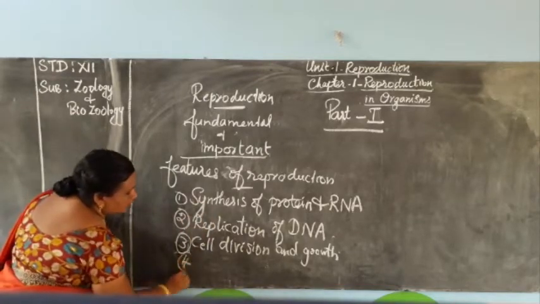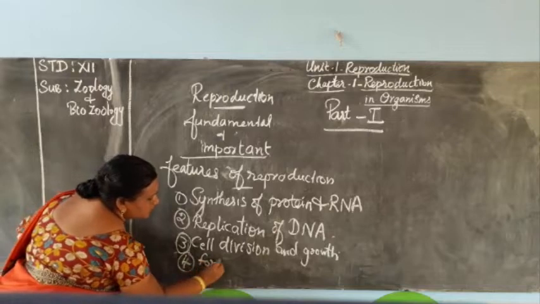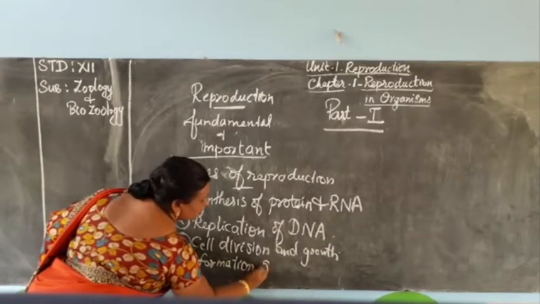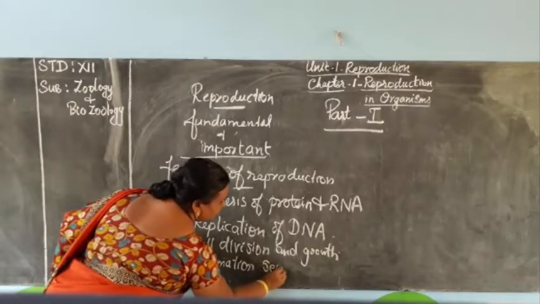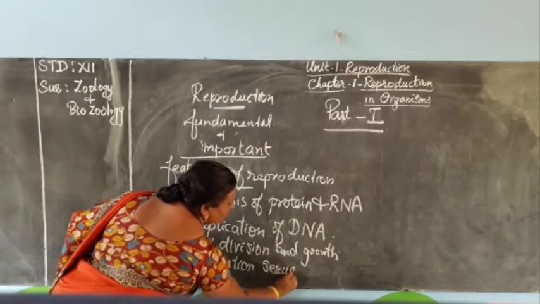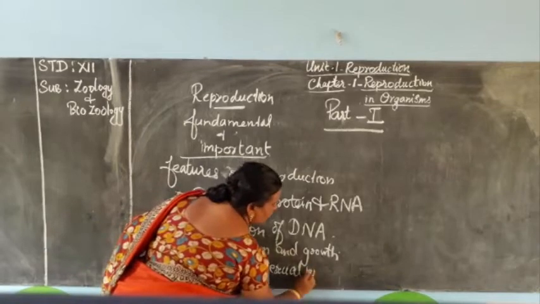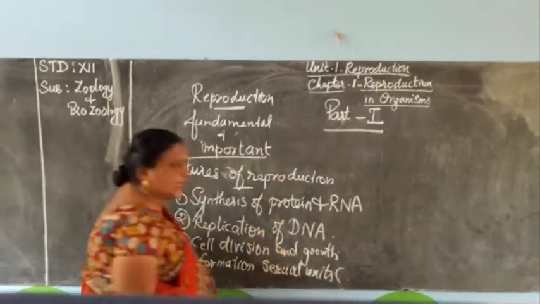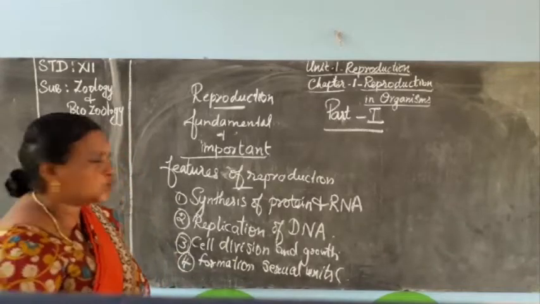The fourth one is formation of sexual units. What are the sexual units? These sexual units are gametes, that means sperm and ovum.